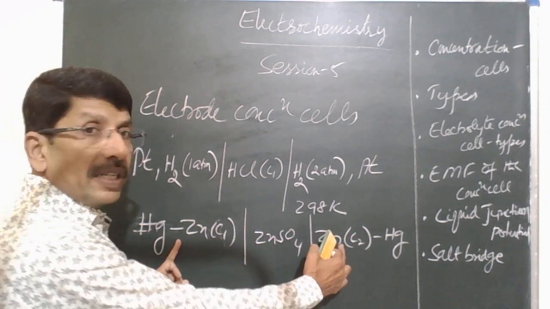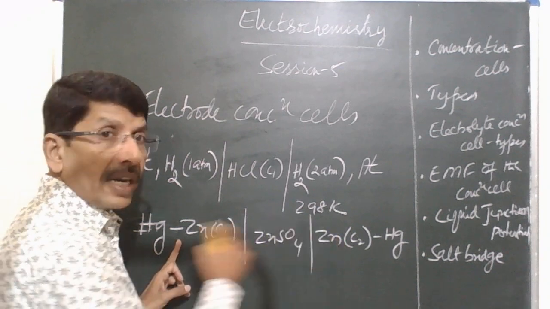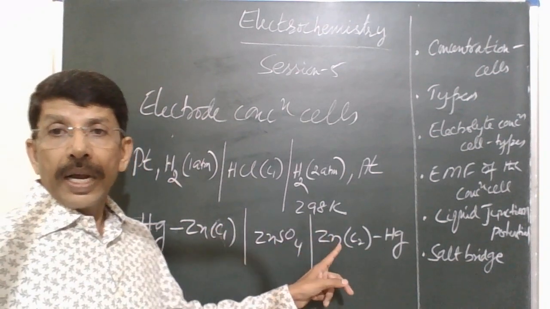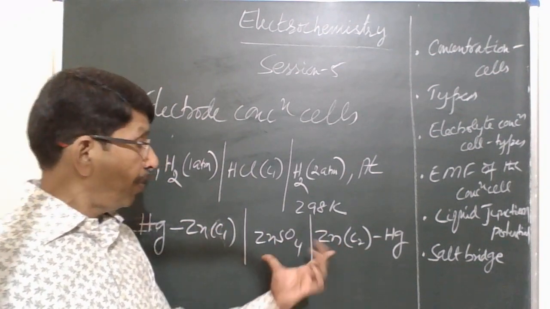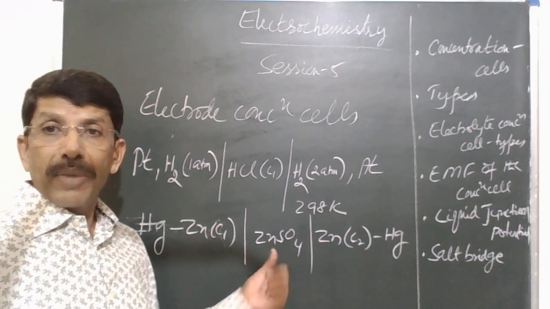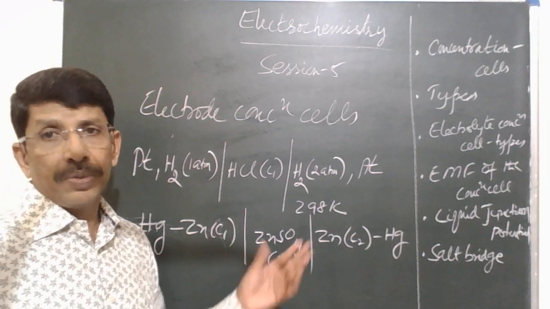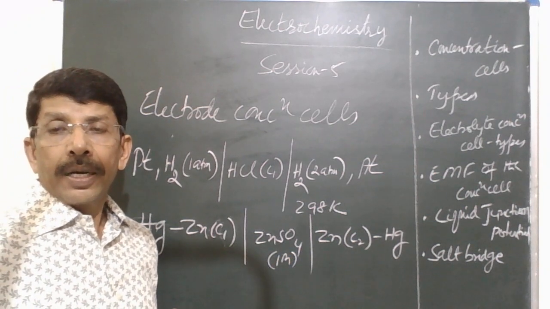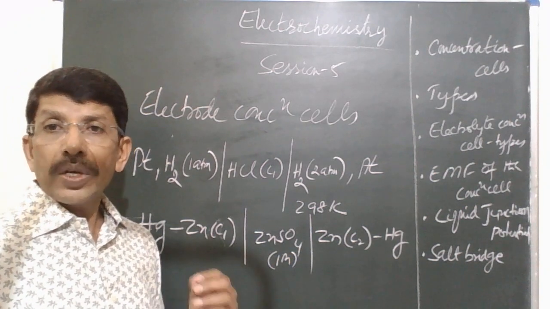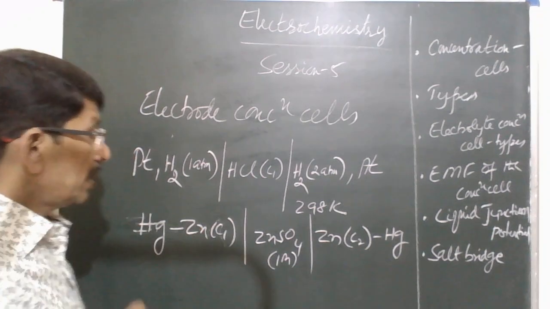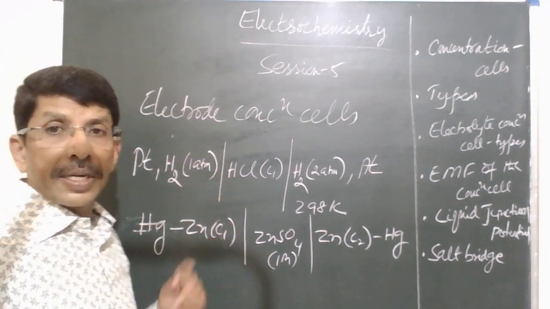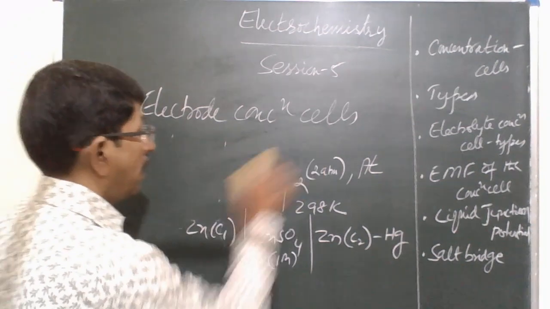So the electrode concentration is different. Electrodes are the same, both are zinc electrodes, and the concentration is different. Therefore, they are dipped into the same electrolyte solution. It can be 1 molar. You keep the concentration of this constant. So this is an example of an electrode concentration cell. Okay, so we have electrode concentration cells.